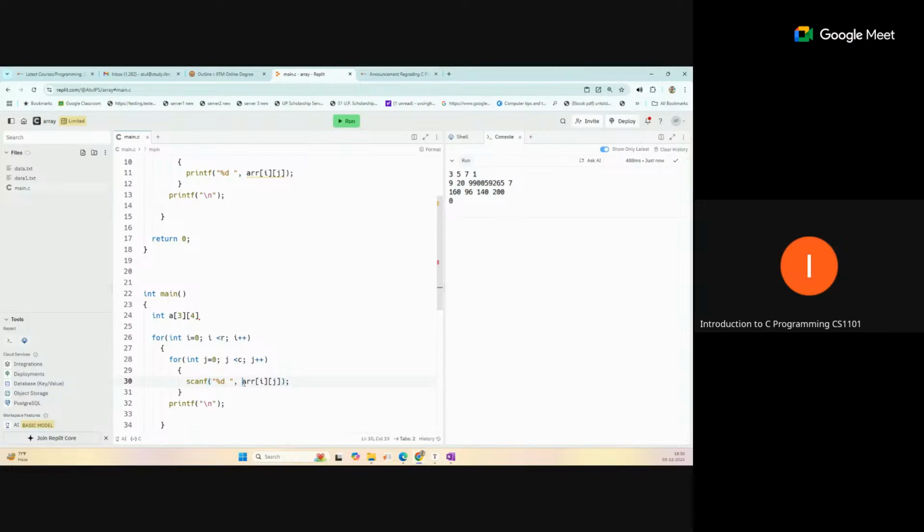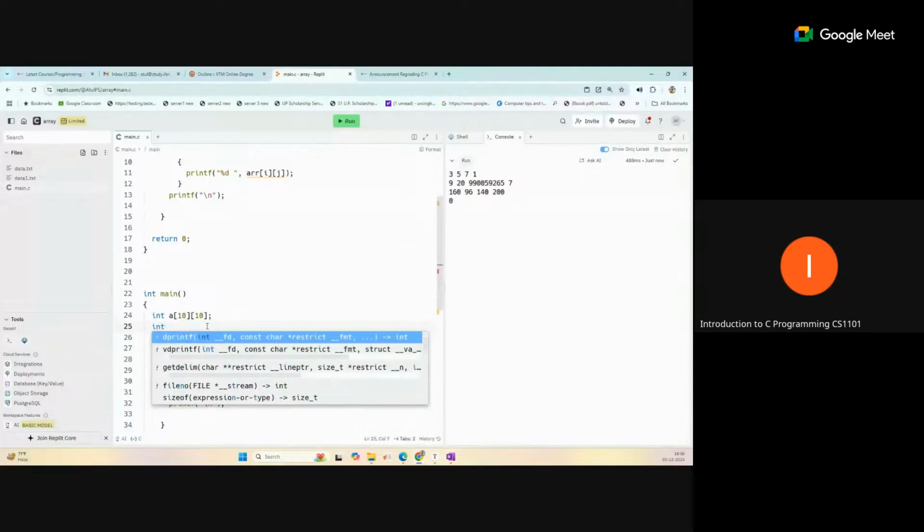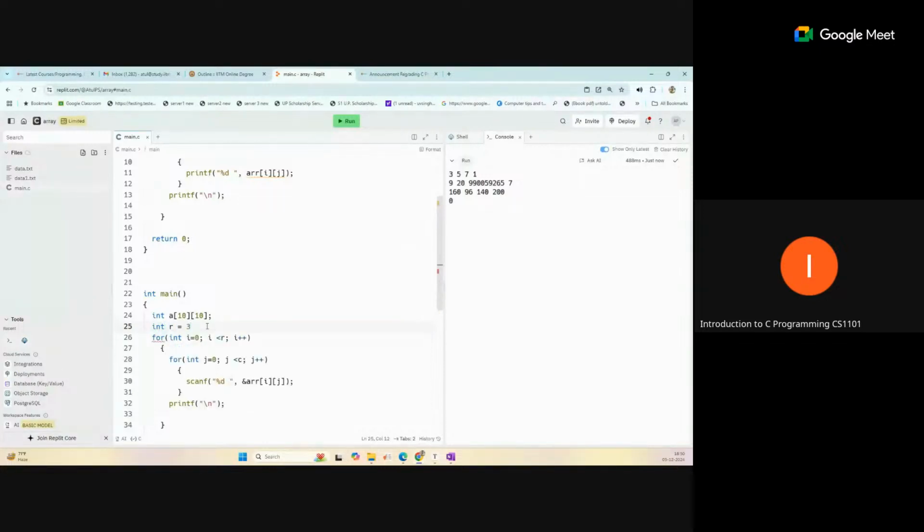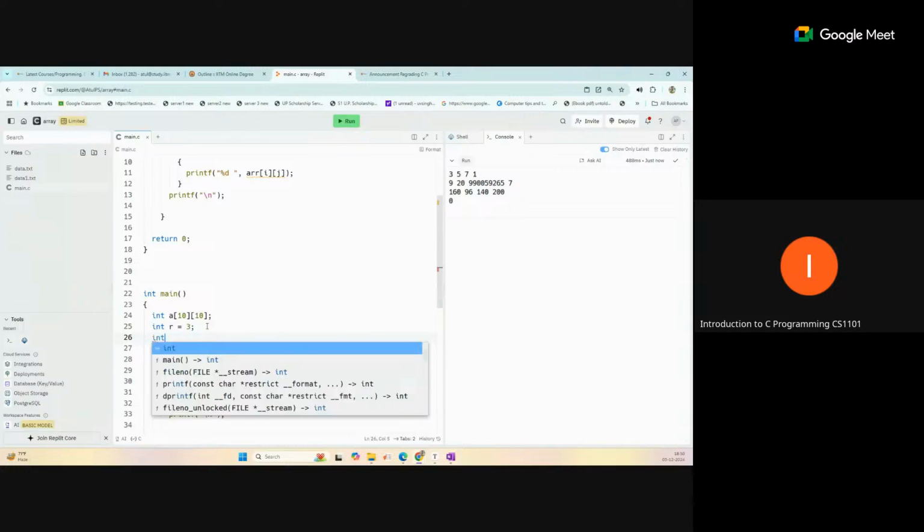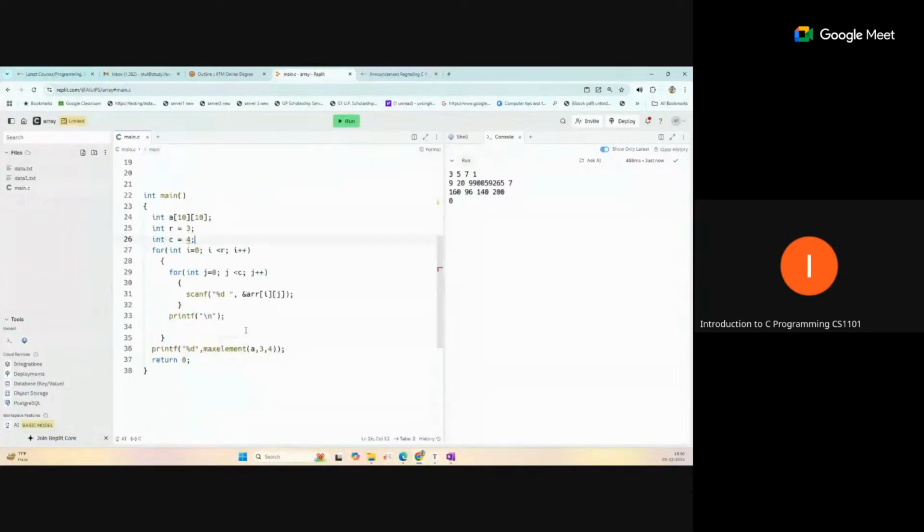Scan that data. Int. Okay, so we are reading this value and time.